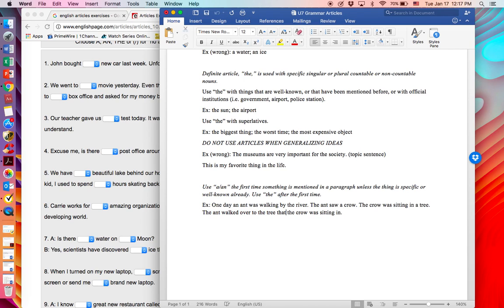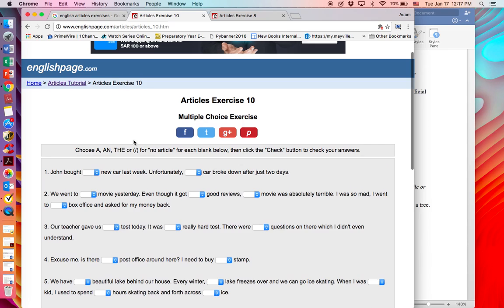Or I could say that the crow was sitting in. So the third time we've seen the ant, the third time we've seen the crow, and the second time we've seen the tree. You can use the for each of these. Let's go on to some examples here.